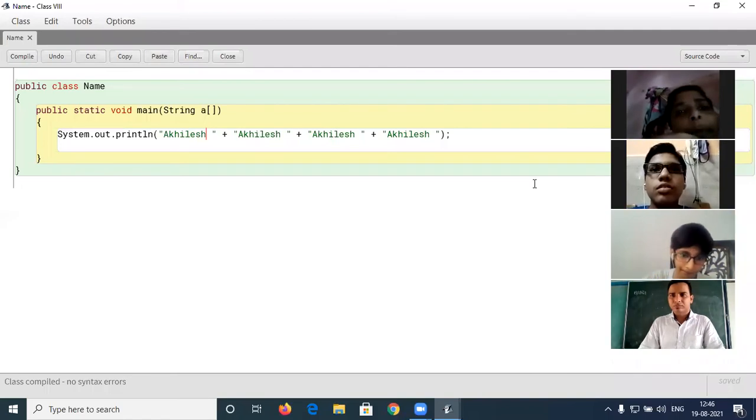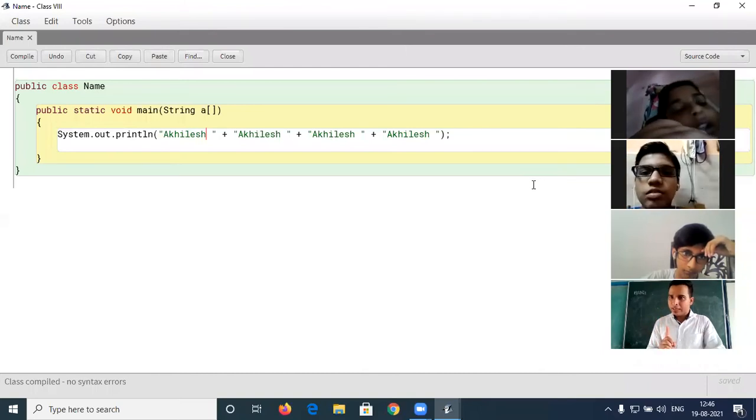Sir, do we have to write the output also, input and output both, in the copy? Yes. Okay, sir, to write the output. Is that clear? Okay, sir. Thank you, sir.